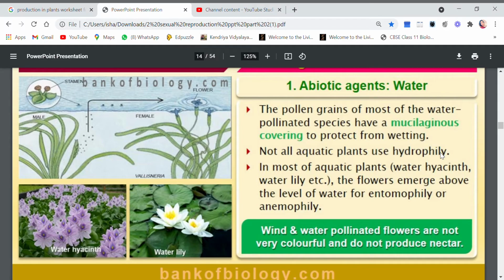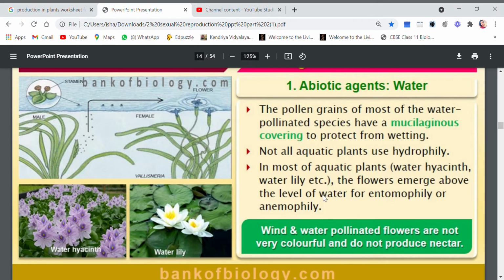Now let me show you certain examples here. In most aquatic plants, such as water hyacinth or water lily, both of which are aquatic plants, the flowers emerge above the level of water, and the pollination is done either by entomophily or anemophily. Anemophily is wind pollination, and entomophily is pollination by insects.